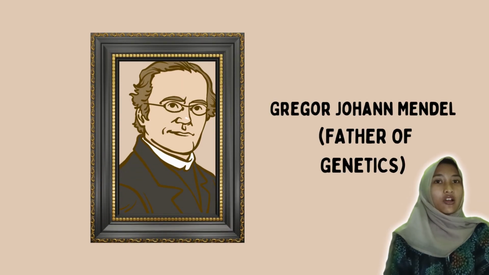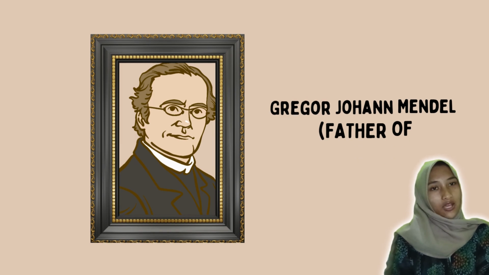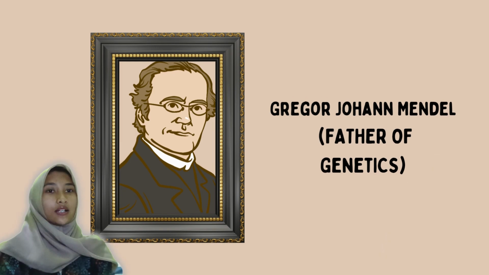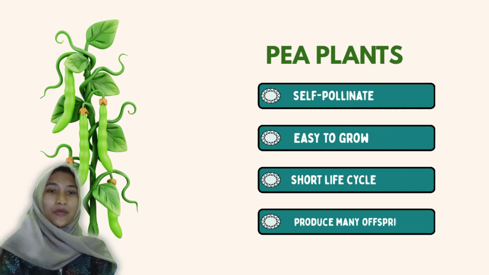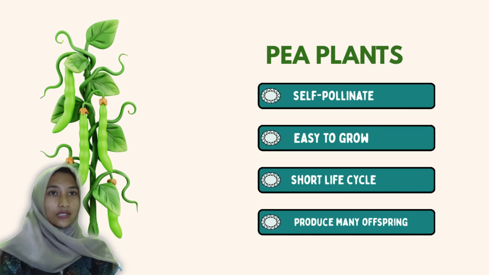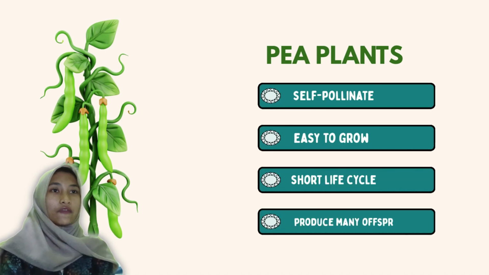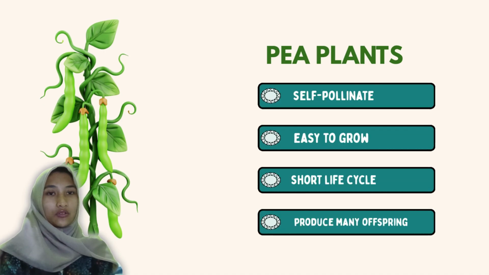The explanation of this inheritance was first described by Gregor Johann Mendel, who conducted various crossbreeding experiments, one of which was on pea plants. Pea plants were chosen because they can self-pollinate, are easy to grow, have a short life cycle, and produce many offspring. Because of his contribution to understanding heredity, Mendel is known as the father of genetics.